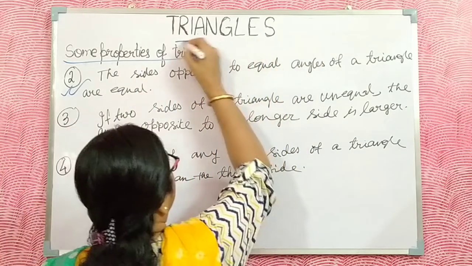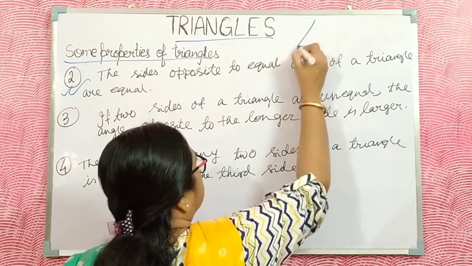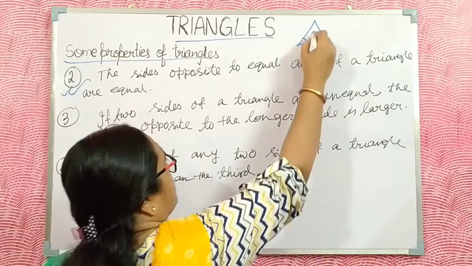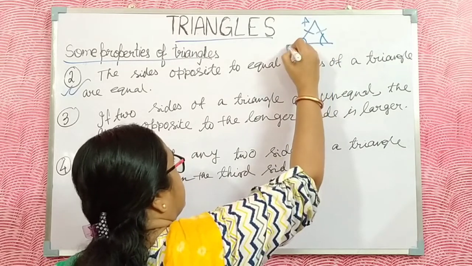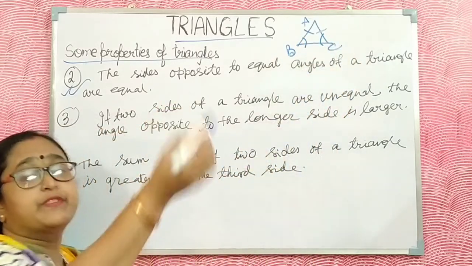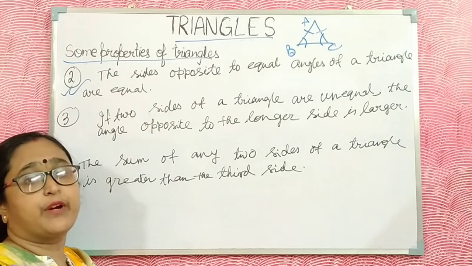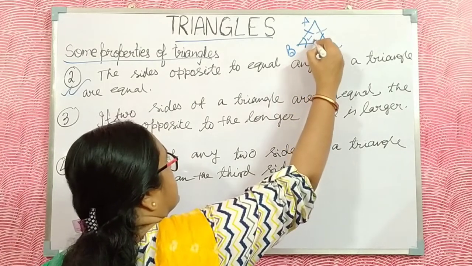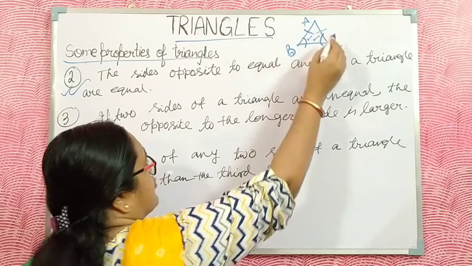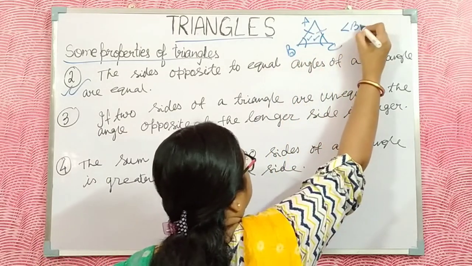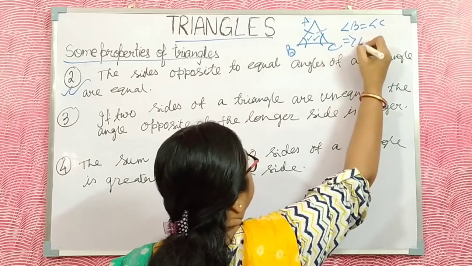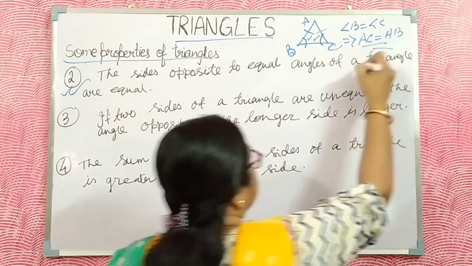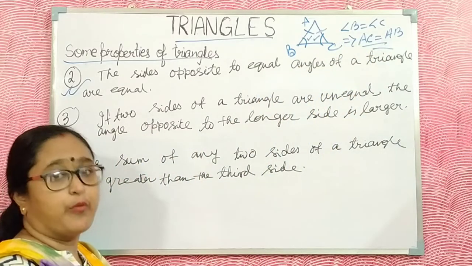This is just the converse of the first property. If two angles are equal, then the opposite sides are also equal. If angle B is equal to angle C, that implies the opposite sides AC is equal to AB.